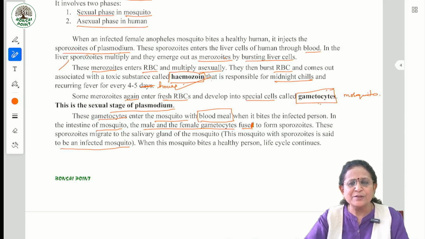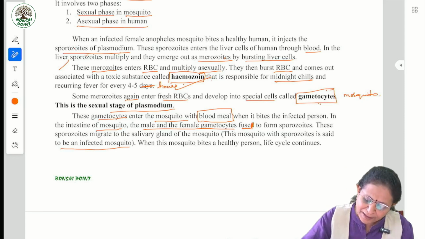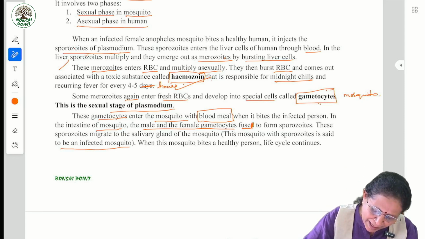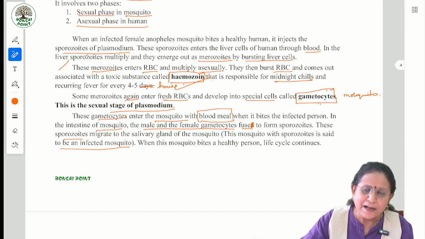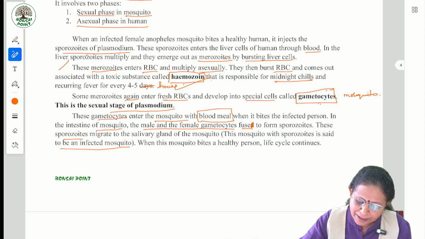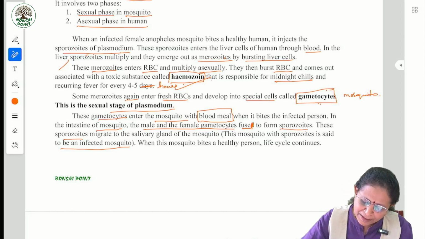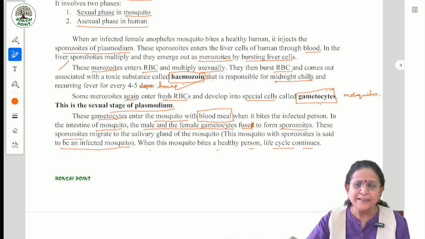When do you say the mosquito is infected? When this mosquito has the sporozoites in it. Okay, that is after the fusion of the male and the female gametocyte, they form sporozoites. Okay, now when this mosquito bites a healthy person, the life cycle continues.